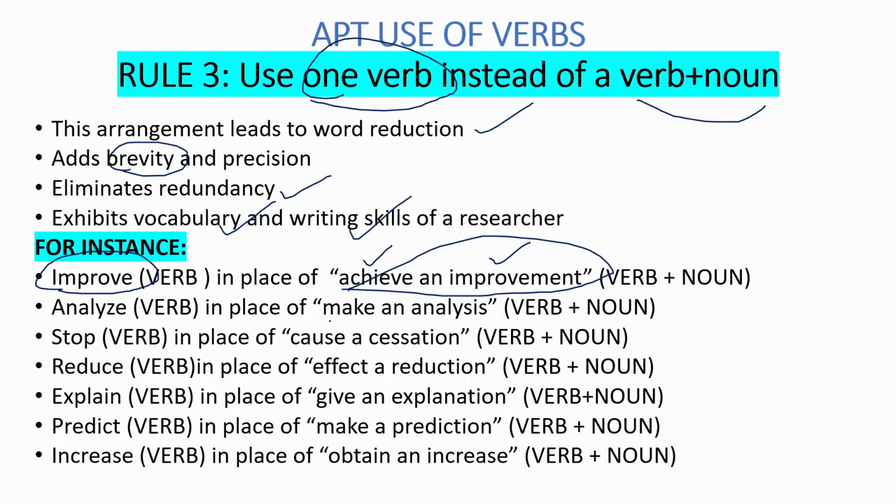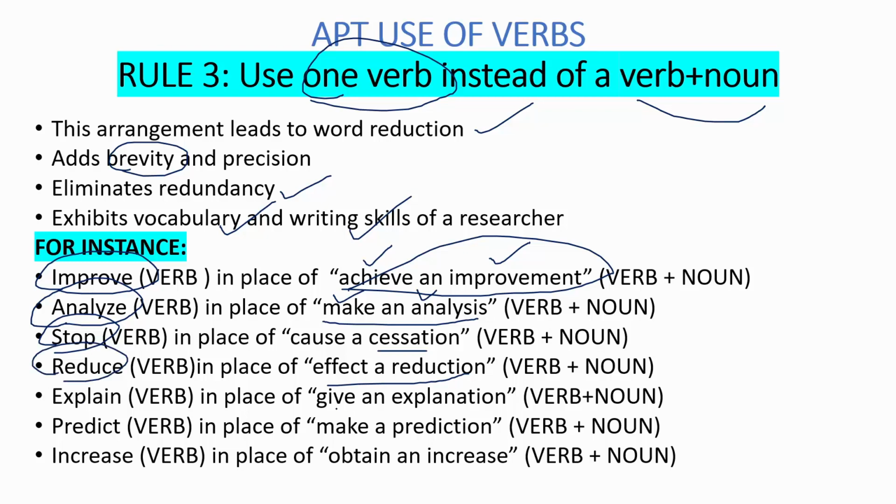Another example, make an analysis. Here also make is a verb, analysis is a noun. The whole arrangement can be replaced by a single verb, analyze. Cause a cessation. Cessation means to cease, means to stop. So the whole phrase can be condensed into a single verb, stop. Affect a reduction can be denoted as reduce.